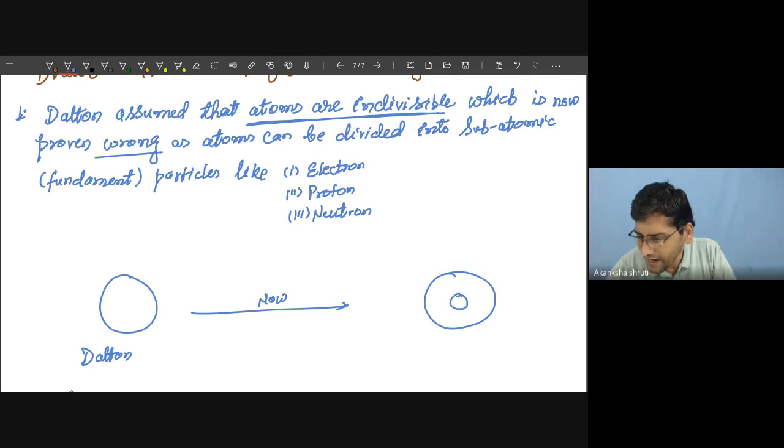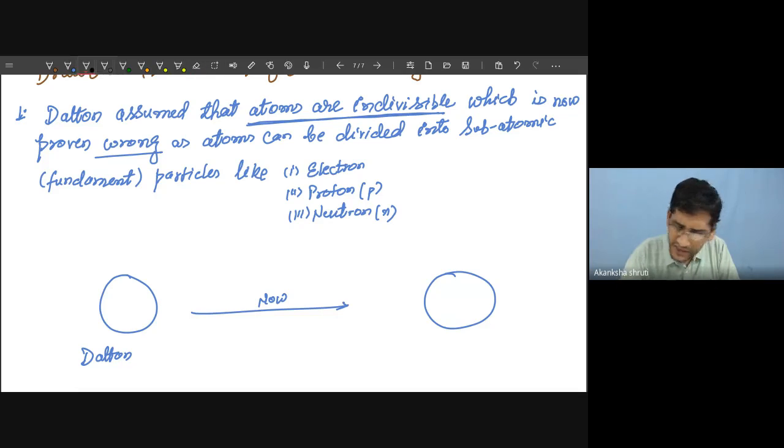One is the central part, which contains proton and neutron. Proton is denoted by P and neutron by N. This we will learn in our next chapter. So this atom consists of a core or central part which contains proton and neutron. What is the number of protons and neutrons, that we will learn later. The number of protons and neutrons varies with different kinds of elements.